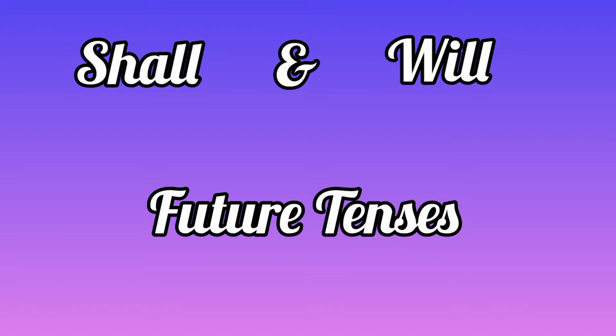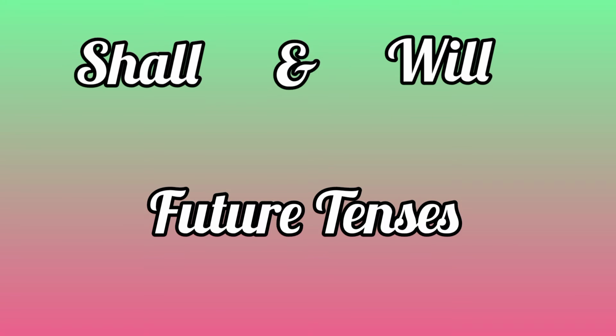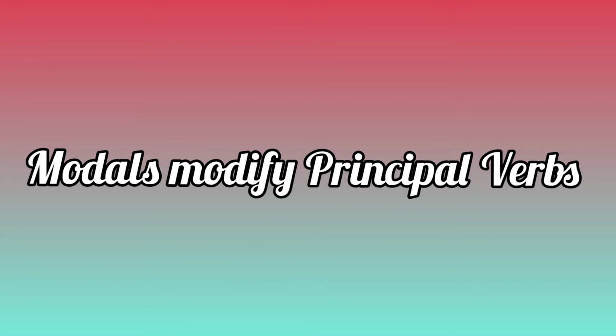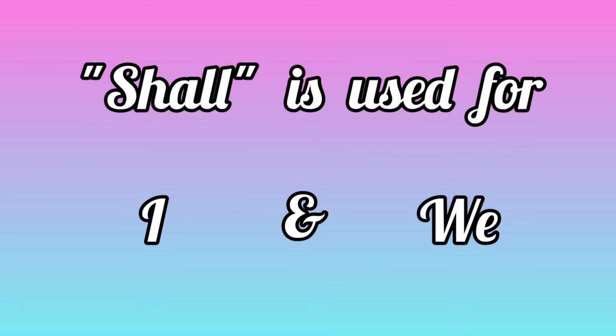As I have told you earlier, modals are used before principal verbs to modify their meanings. Shall and will are used with principal verbs to show that the activities or actions denoted by the main verbs are to take place in future.